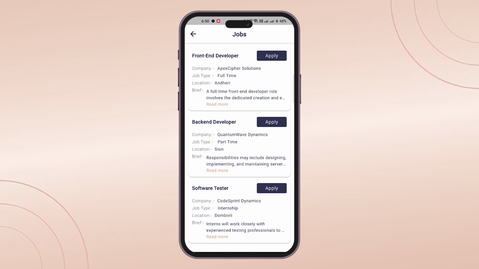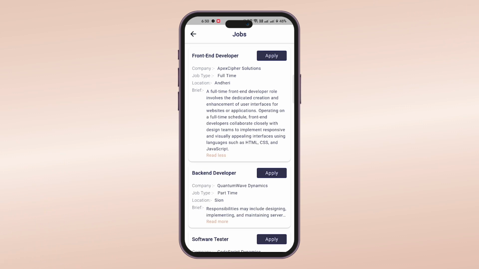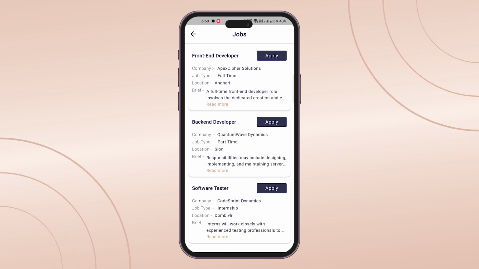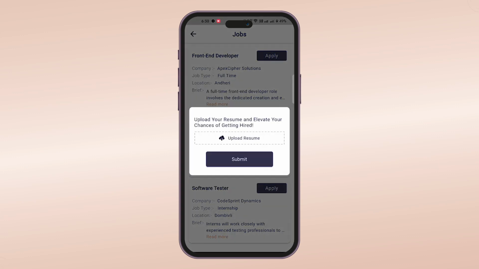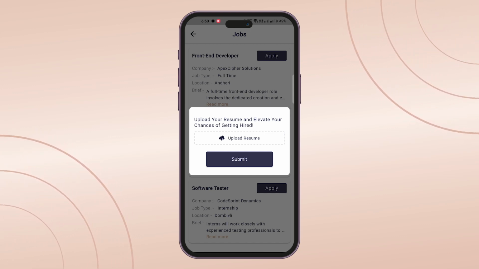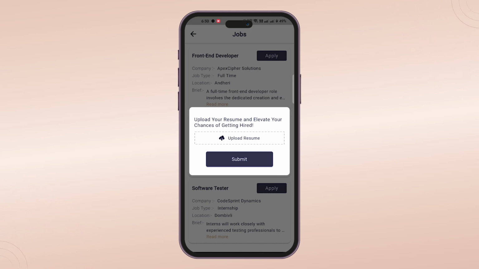If I click on read more, you can see the full brief requirement of that job description. And if I click on read less, you can see the brief is now minimized. If I click on apply, you can see the pop-up of upload your resume. Here you can upload the resume and click submit button. Thus you have submitted for this job role, and later on you get notified whether the job application you have sent gets accepted or not.